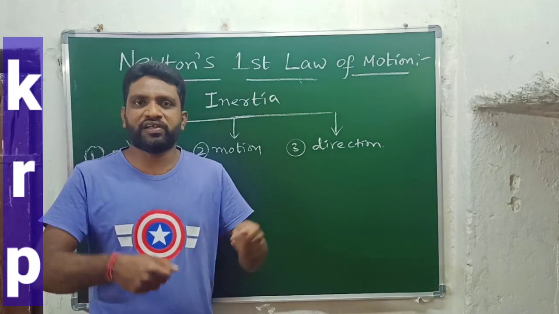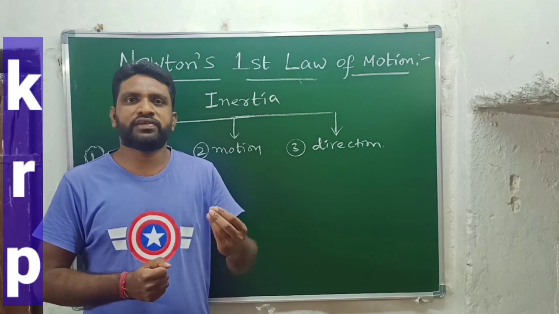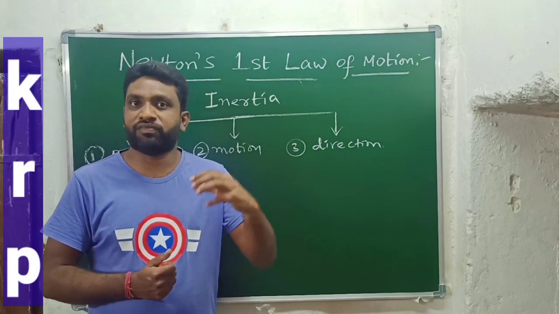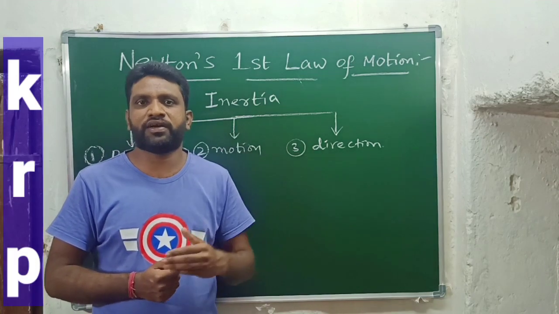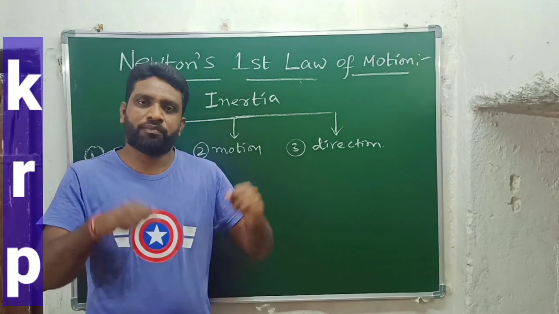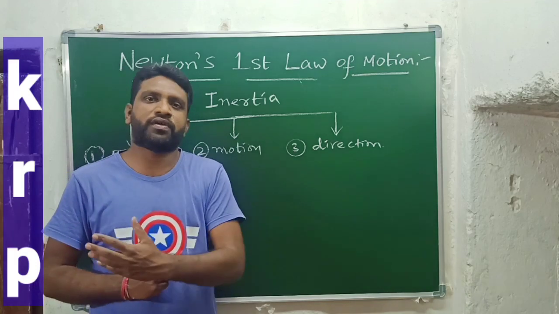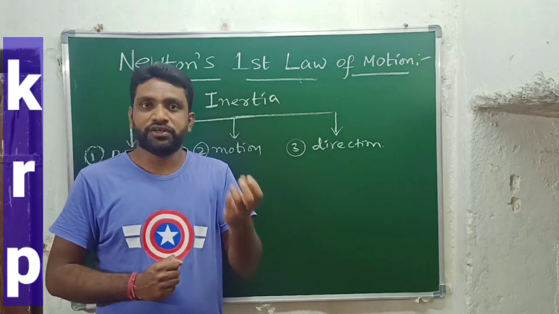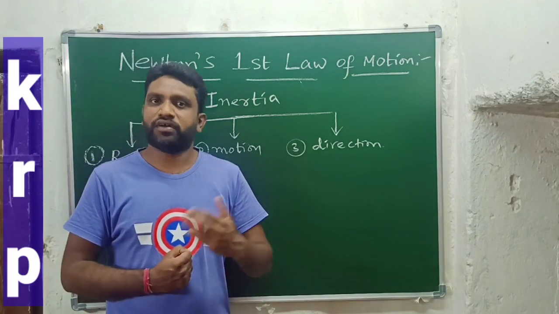And if we give a sudden jerk to the towel, the dust particles separate from the towel due to the inertia of rest of the dust particles. Why? Because initially the towel along with the dust particles is in rest position, but we are applying force on the towel. So the towel just moves away from the dust particles, and the dust particles continue in the rest position. So due to the inertia of rest, the dust particles are separated from the towel.